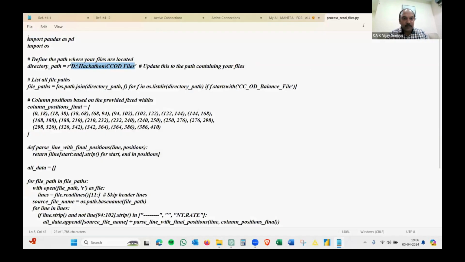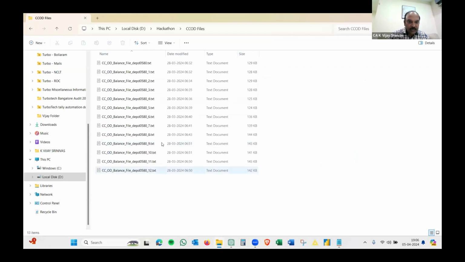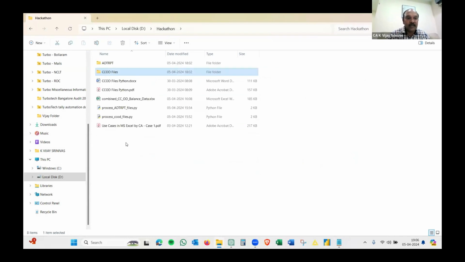What we'll do, we'll run this Python code and see how these files, as you can see, there are only 13 files over here, and there is no Excel file in this folder. But once I run the code, we'll see how Excel is generated where all these 13 files are consolidated and a particular report is ready. To do that, I just need to understand a couple of steps, which again, ChatGPT has helped.